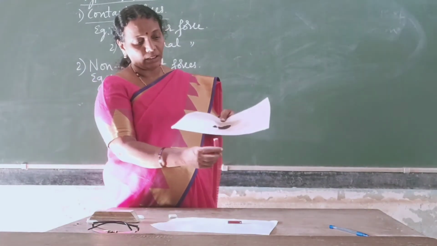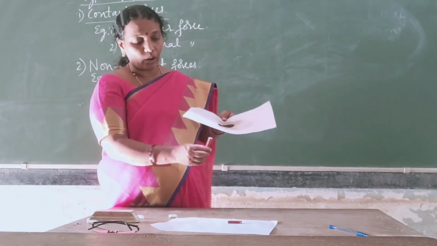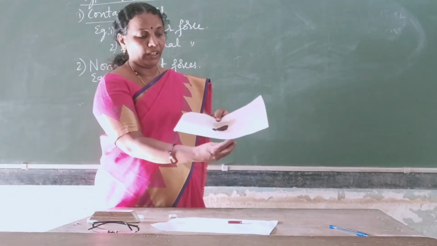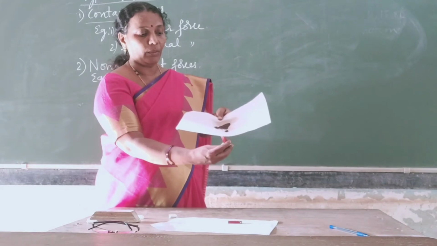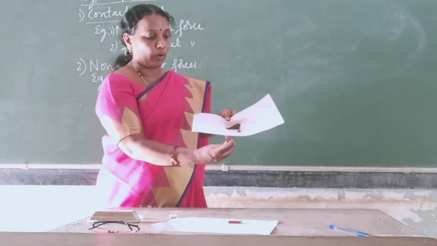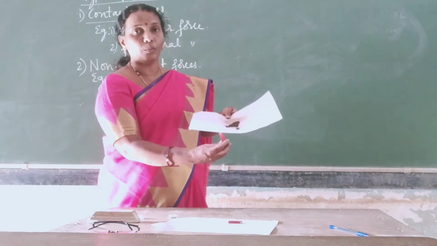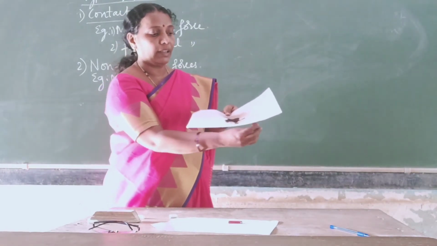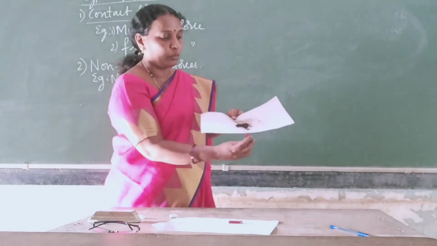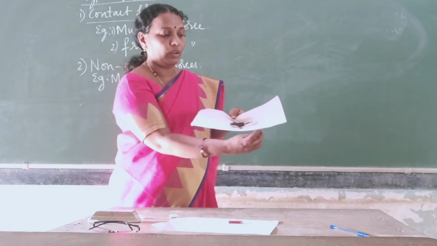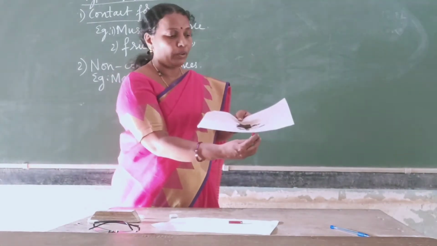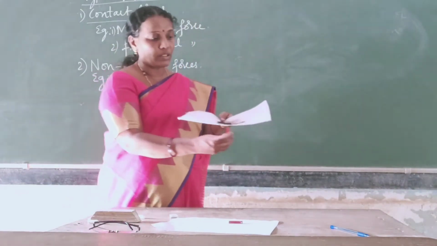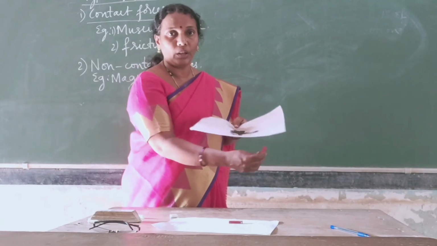Here you can see, even if they are not directly in contact with each other, the iron filings are moving. I can make them move from one point to another just by moving a bar magnet below this paper. So how is it possible? This is due to the magnetic force existing here.